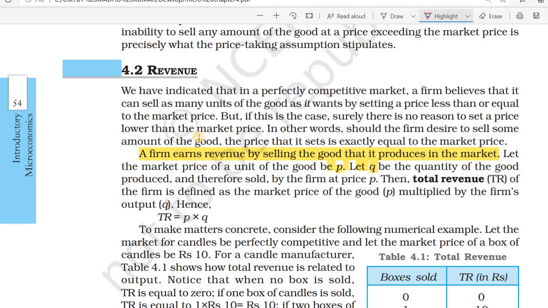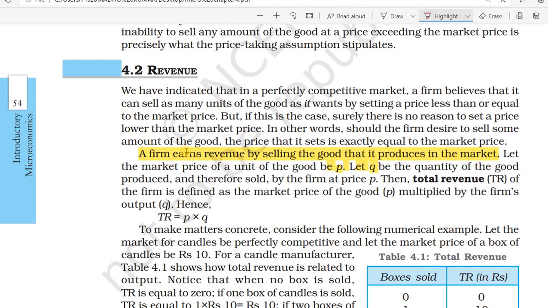In this class we will study revenue. In the last class we studied perfect competition and its features. Today we will study perfect competition, revenue, the total revenue curve and the AR curve. Okay, then we know what revenue is.